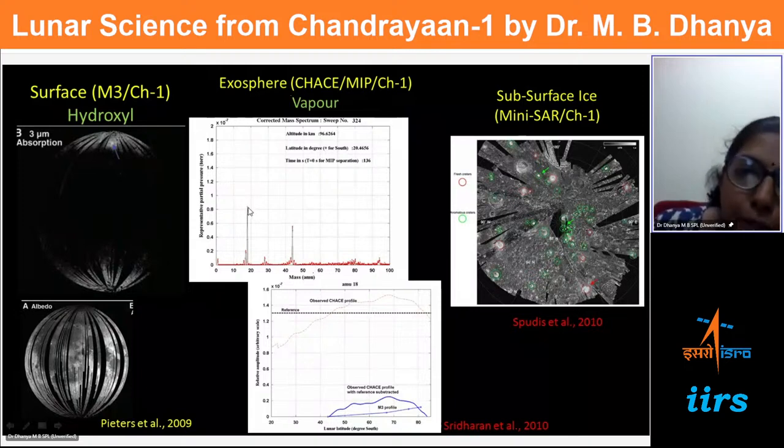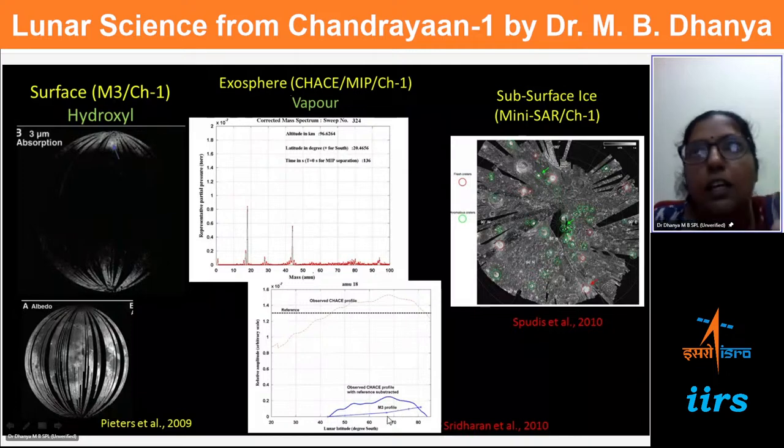When we plotted the variation of this signal as a function of lunar latitude, we find this is the observed ChACE profile. And wherever the M cube profile shows less on the surface, in the atmosphere it was high, and vice versa.